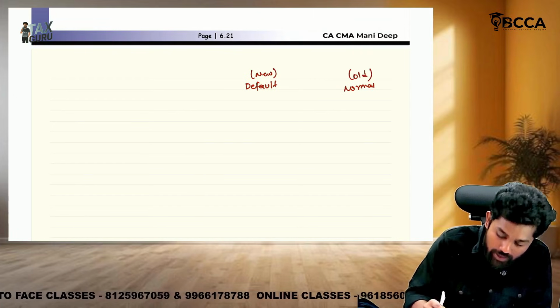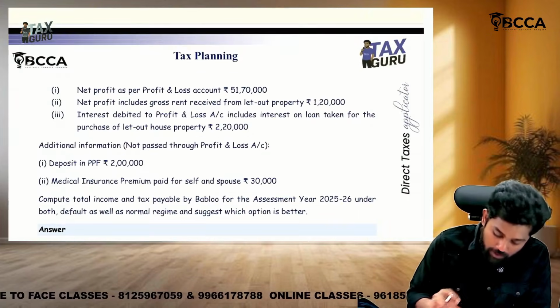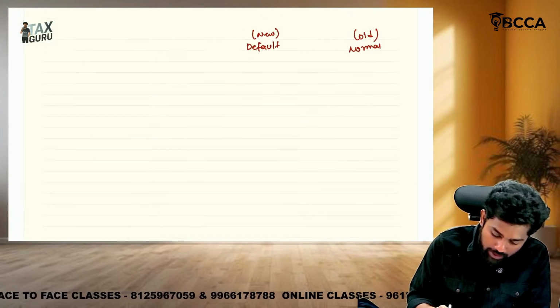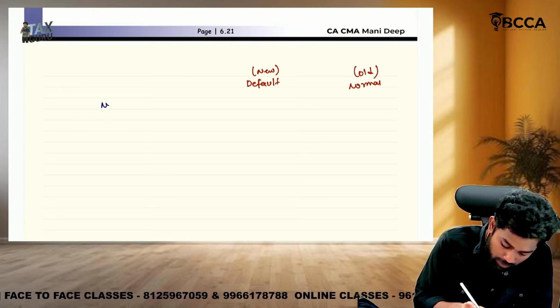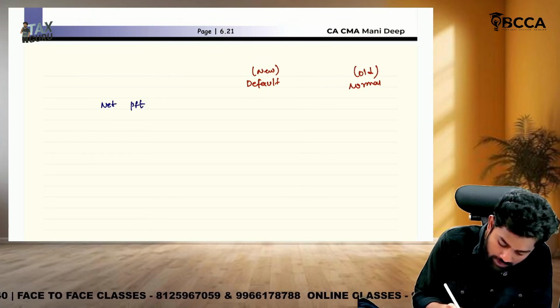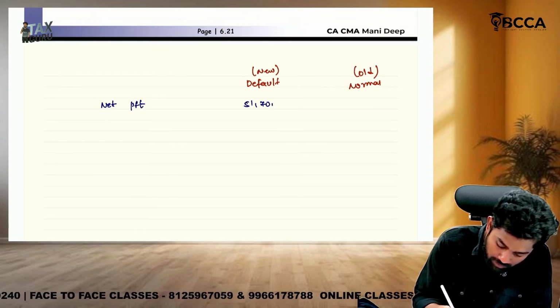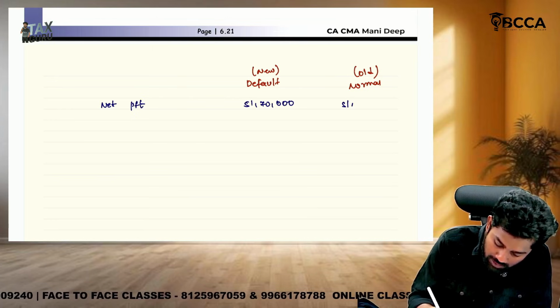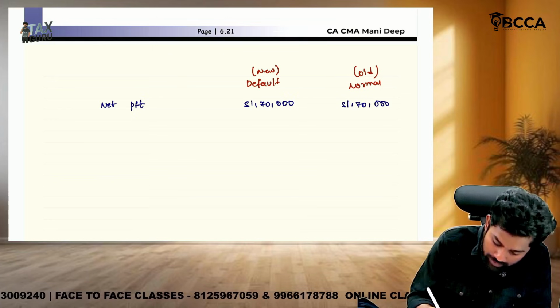Okay. So what they given, sir? They given his net profit as per P&L account. Okay, we'll take net profit. How much is the net profit? Net profit is 51,70,000 under both the regimes. Fine, we have taken it.